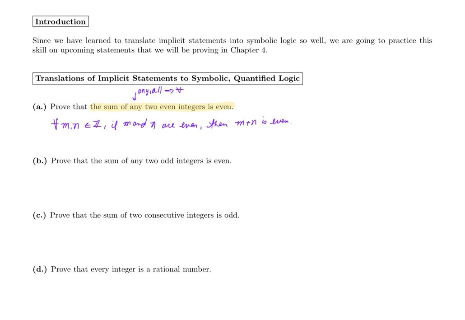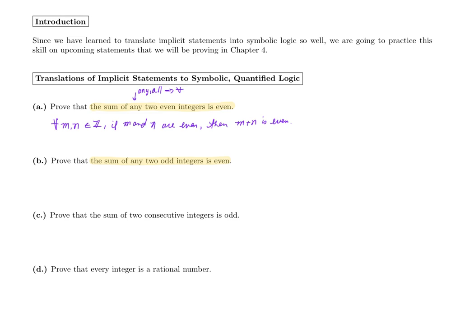So we can take this idea and we can extend it into part B. Prove the sum of any two odd integers is even. I believe I might have given you this one on the exam. So again, what we're trying to prove here, the sum of any two odd integers is even, is the statement we want to convert to a universal conditional.